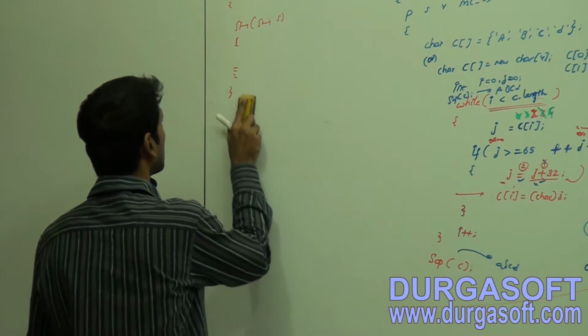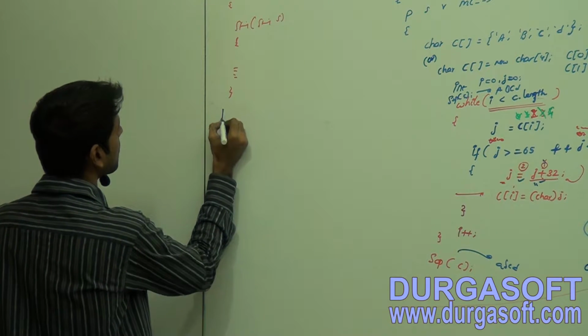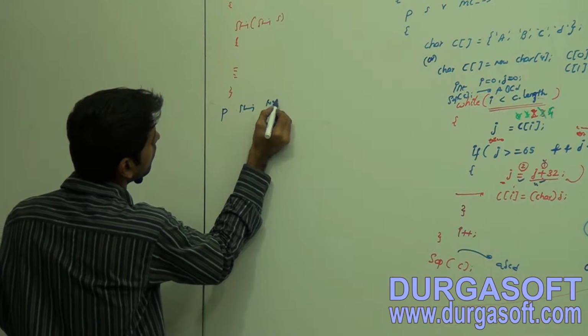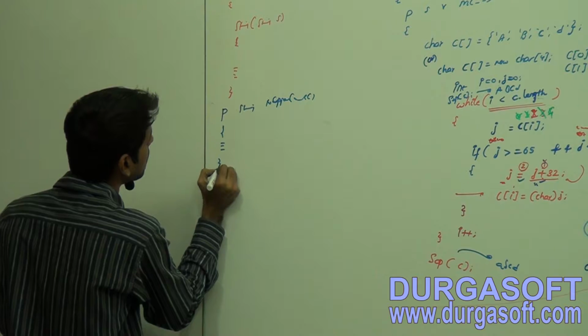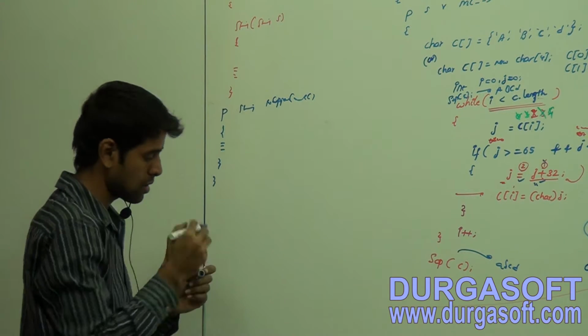Here within this class, I have one method called toUpperCase. Many instance methods are available, friends, within this string class.